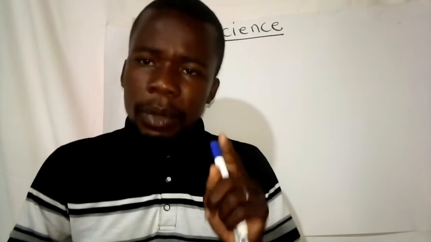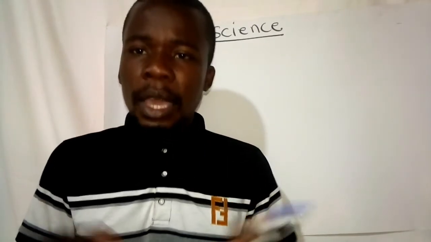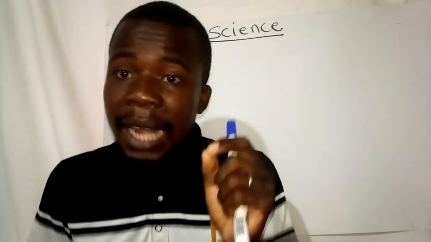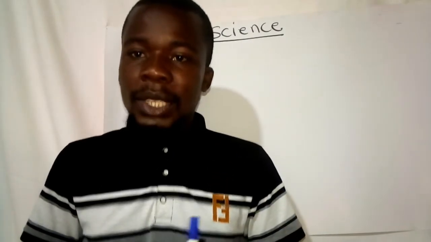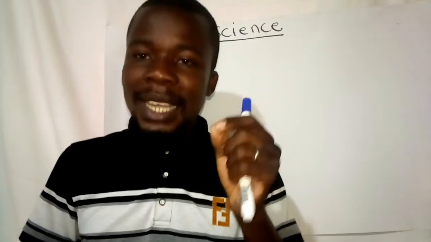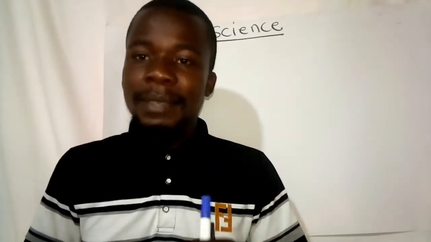But some animals do not have a backbone, and these animals are called invertebrates. So in today's lesson, we'll be discussing the invertebrates.